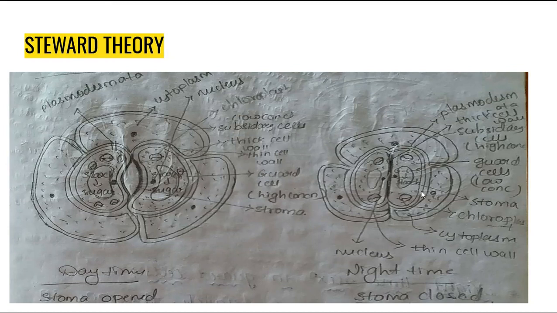Then outside of these guard cells, the subsidiary cells contain some amount of sugar, more than the guard cell cytoplasm sugar levels. So what happens here according to osmosis? Where is the low level of sugar? In the guard cells. According to osmosis, low levels of sugar solution move to high levels of sugar solution through the semi-permeable membrane. Automatically, the guard cell liquid moves to the subsidiary cells.